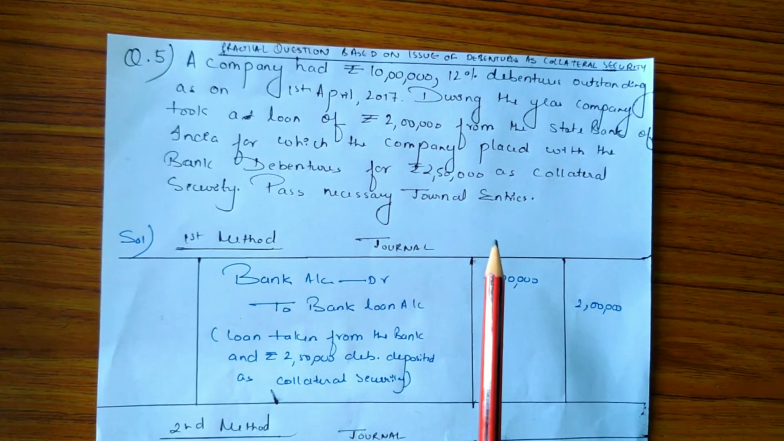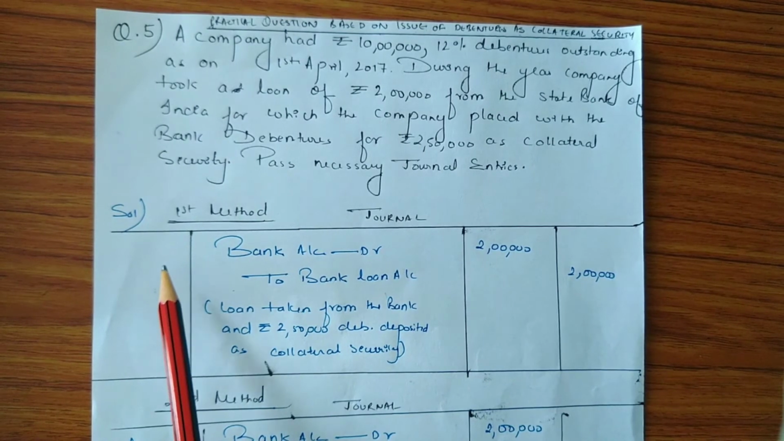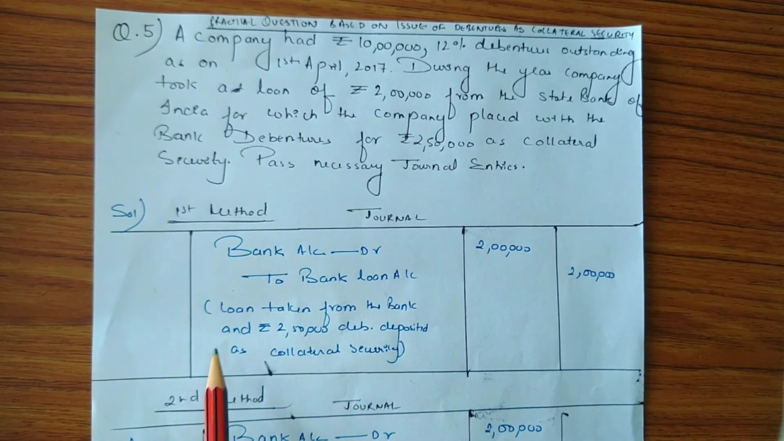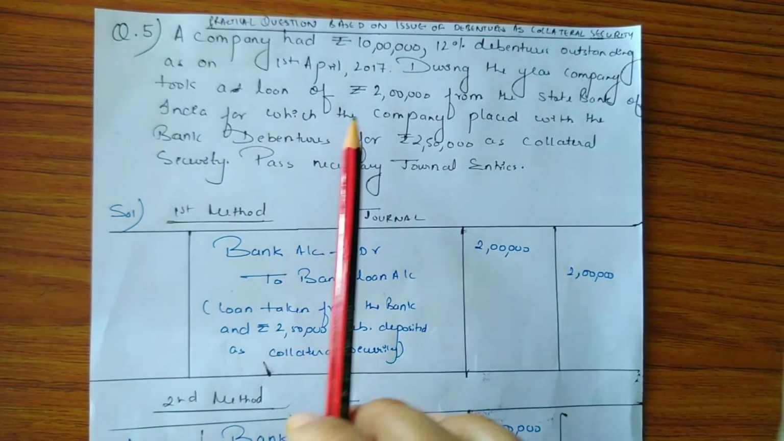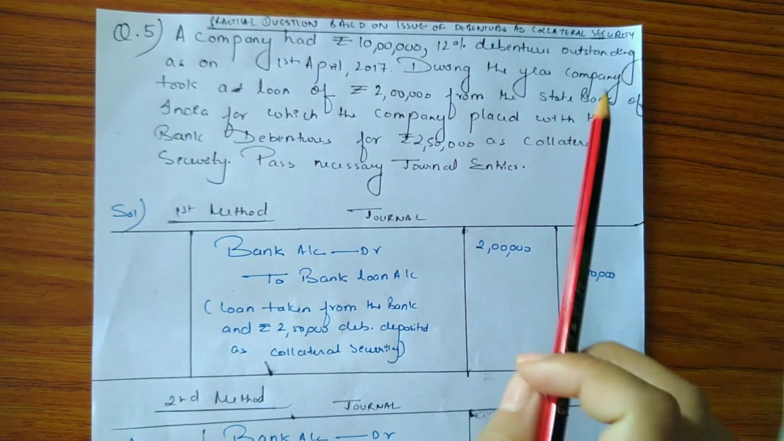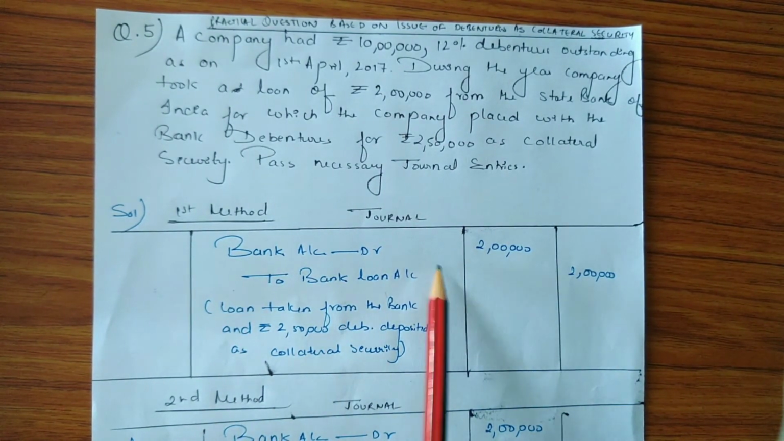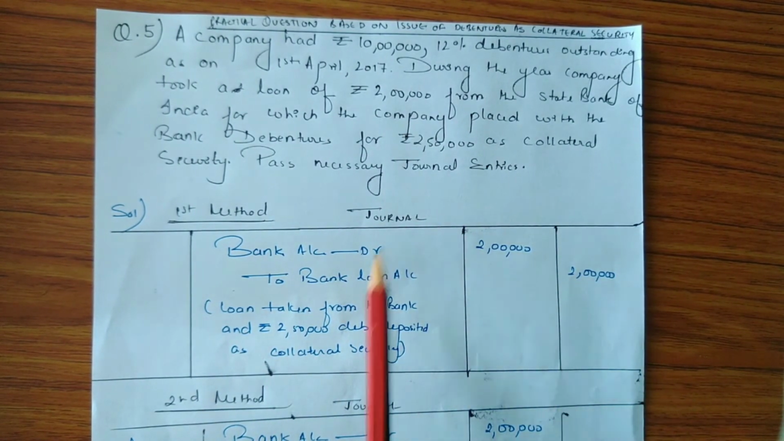Pass necessary journal entries. So according to the first method, entry for loan taken from the bank is recorded, and according to the question, company has taken a loan of rupees 2 lakh from State Bank of India. So the entry will be bank account debit to bank loan account with the amount 2 lakh.